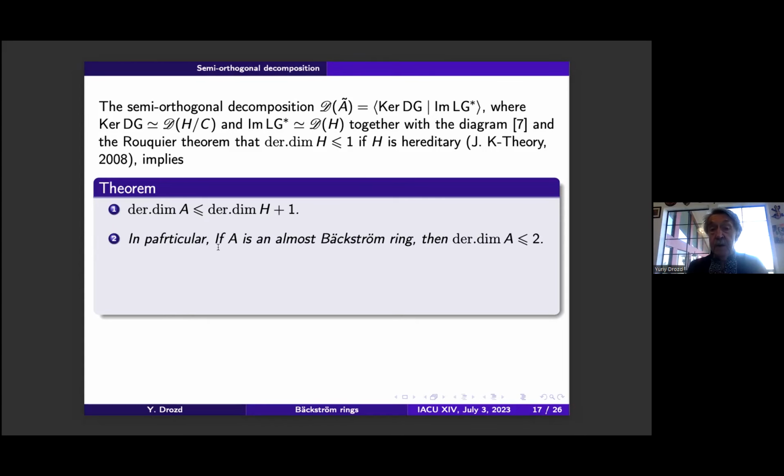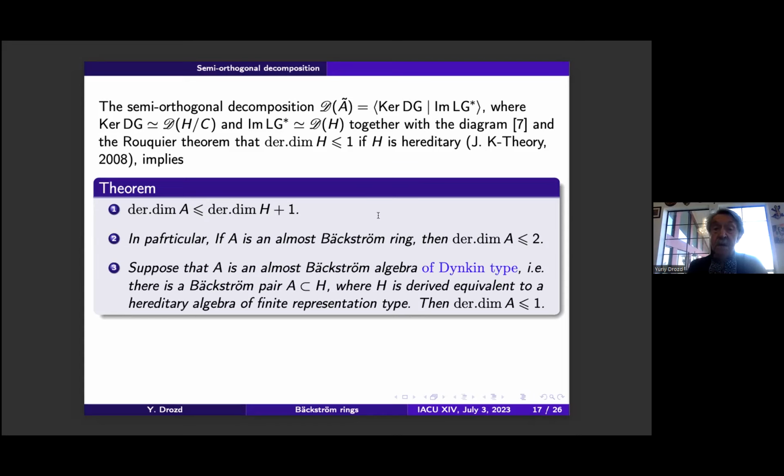In particular, if H is an almost Bäckström ring, the derived dimension of H is 1, so we have that the derived dimension of A is at most 2. Moreover, there is a wonderful case when this is an almost Bäckström algebra of Dynkin type, which means that H is derived equivalent to a hereditary algebra of finite representation type, which corresponds to a Dynkin diagram. Then the derived dimension of A is 1, because also the derived dimension of an almost Bäckström algebra of Dynkin type is 0.